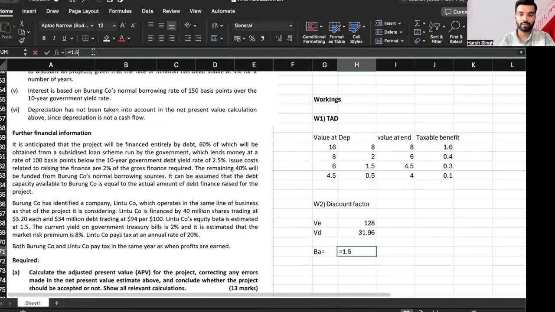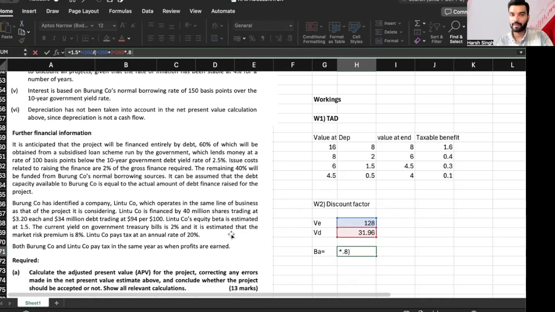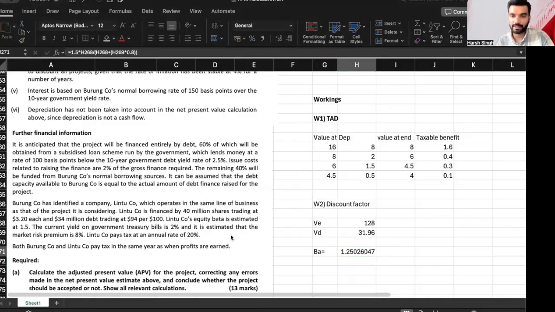So beta equity multiplied by value of equity divided by bracket open value of equity plus another bracket open value of debt multiplied by the tax rate, which was 20%, 1 minus t will become 0.8 bracket close. Beta asset is coming out to be 1.25.